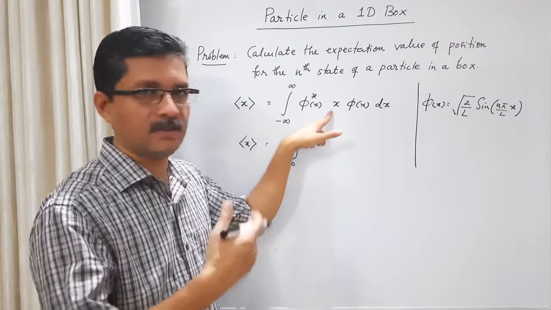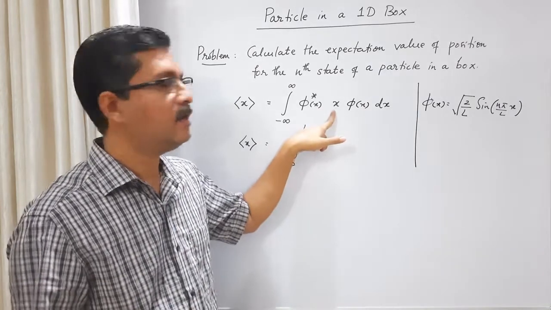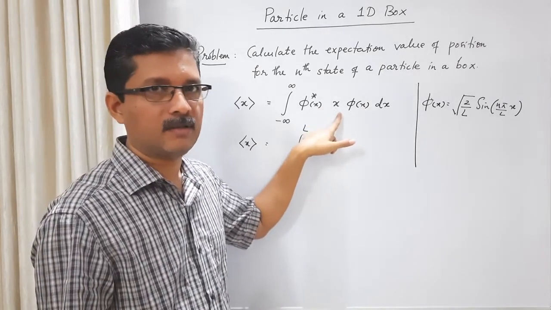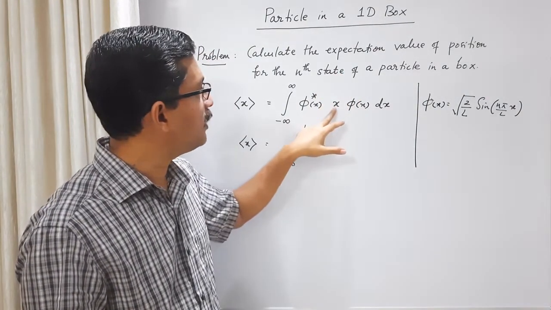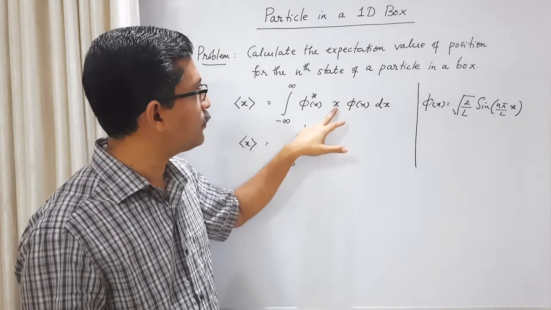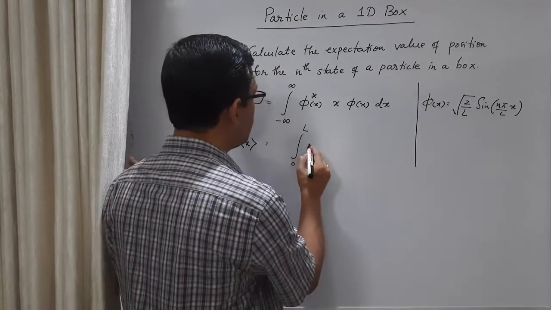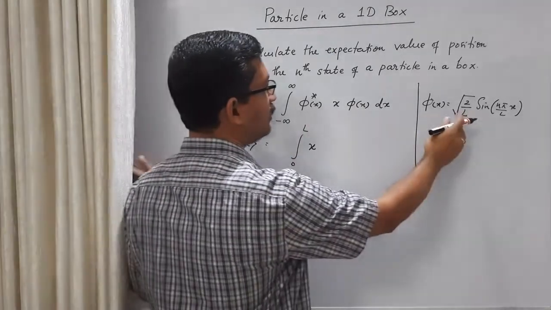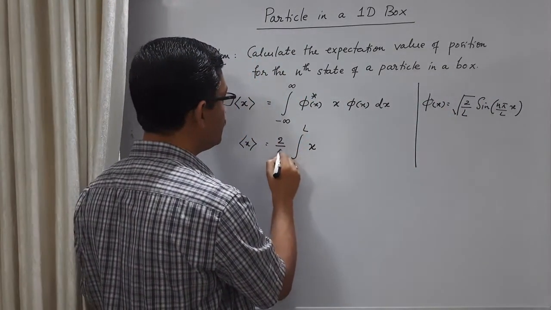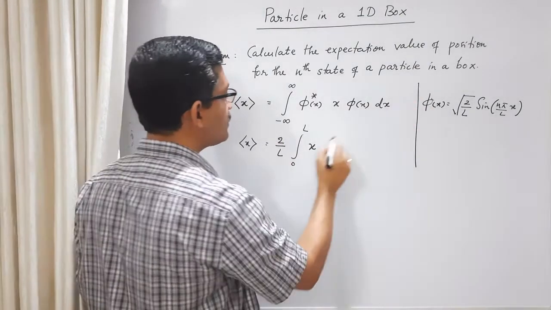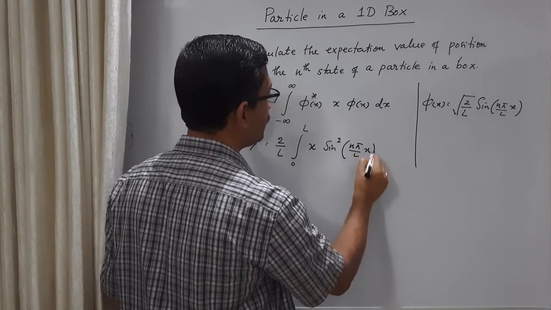If it's a derivative, as in momentum operator or Hamiltonian operator, it involves a differential operator. Then we have to put it exactly in the middle, since we are operating this on the wave function on the right. Since x is a multiplicative operator, whether you position it here or here or here, it's not important. So phi star phi is this multiplied by itself. So root 2 by L times root 2 by L, there will be a 2 by L. It's a constant, so I am taking it outside. Then sin theta into sin theta, we have sin square n pi by L into x dx.